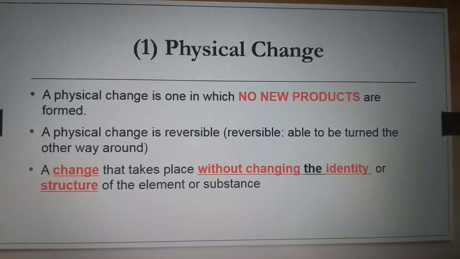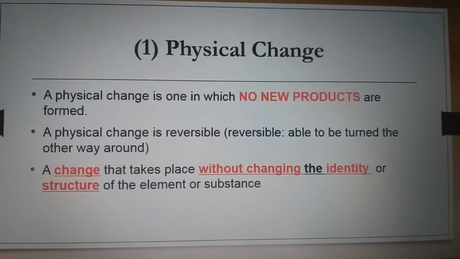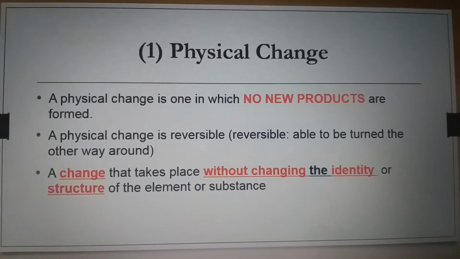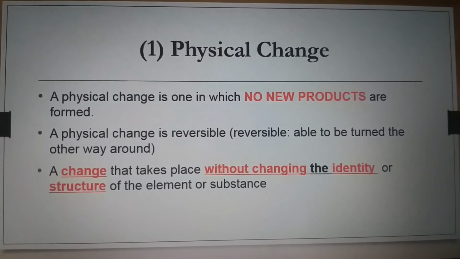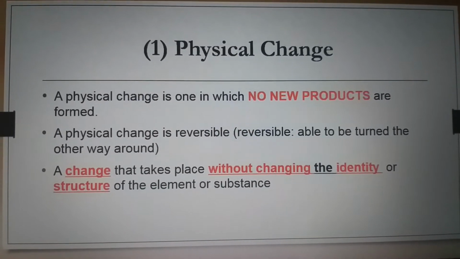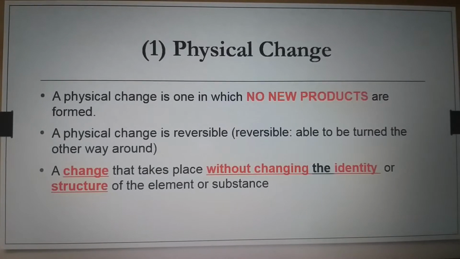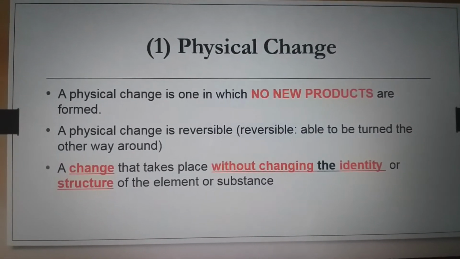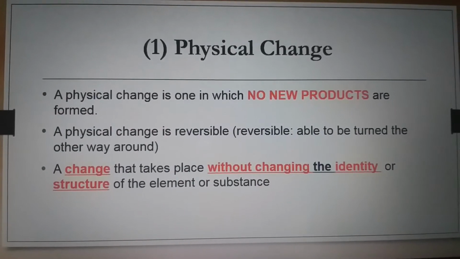Reversible is something that is able to be turned the other way around. So from reactant to product, product to reactant. And the other thing that you need to remember is a change that takes place without changing the identity or structure of the element or substance.